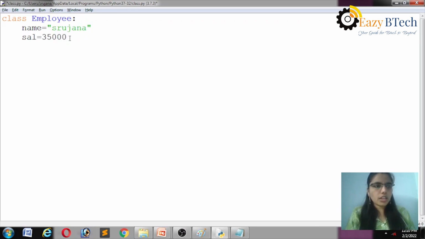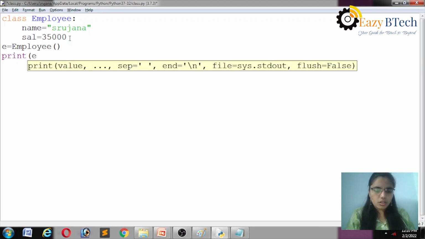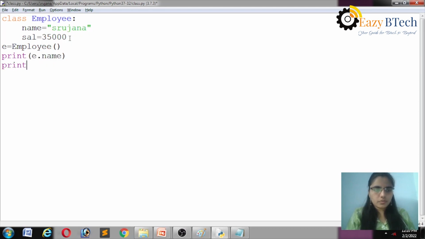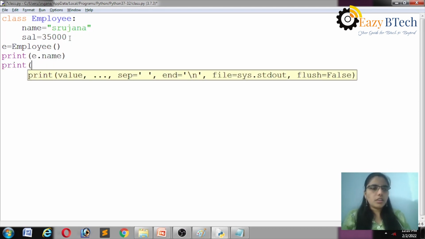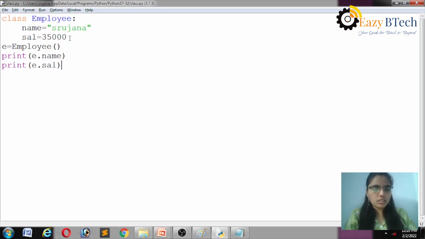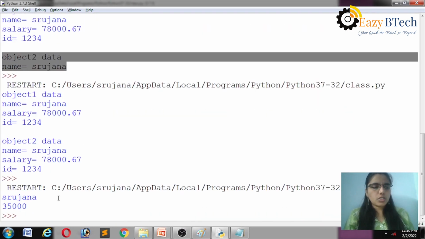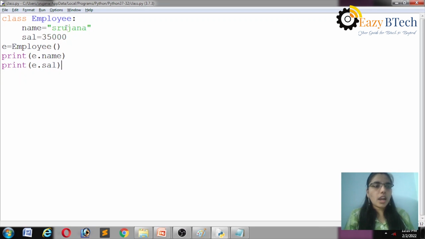Must and should, we have to create an object for this. e is equal to Employee(), we have to give parentheses here. print e.name, print e.sal. Then the answer is Srijana, 35,000.